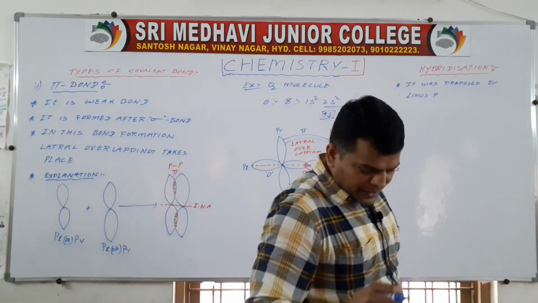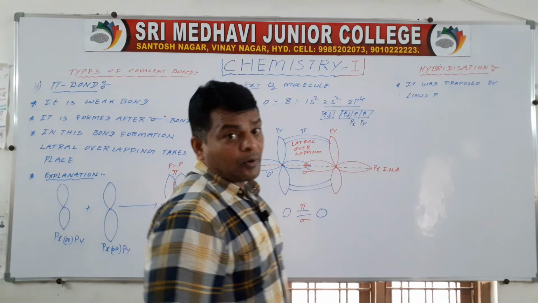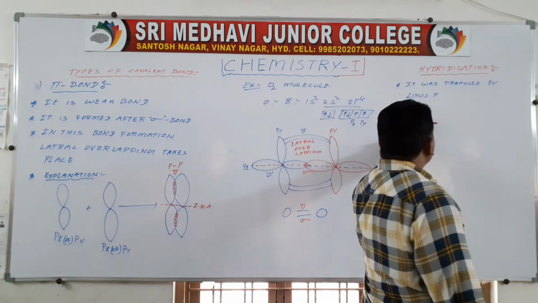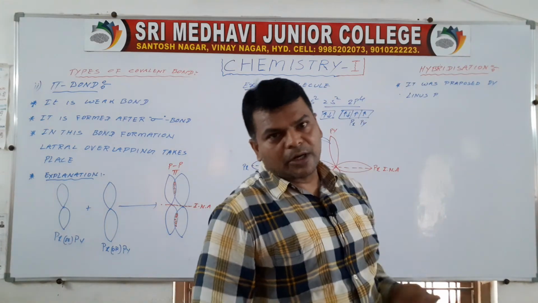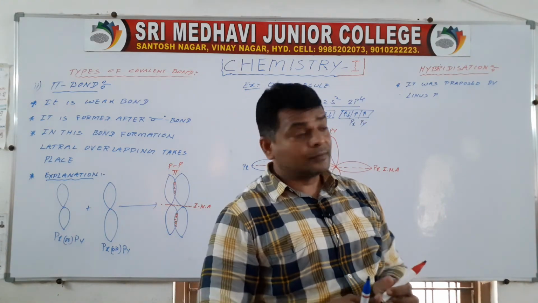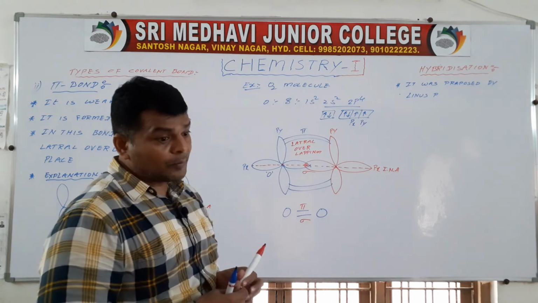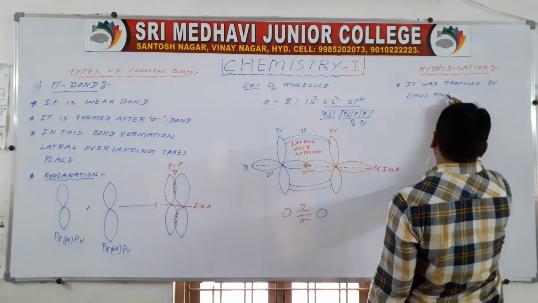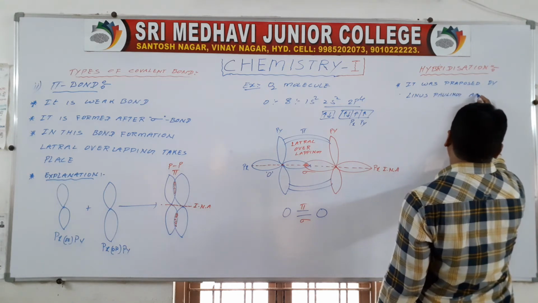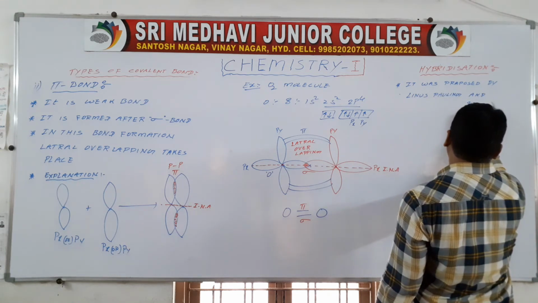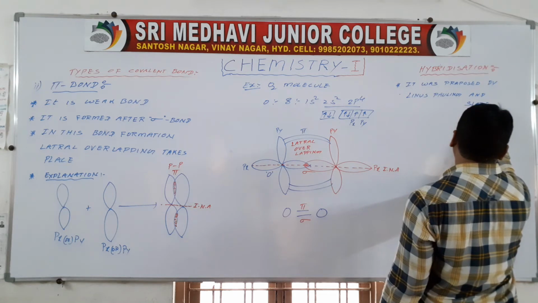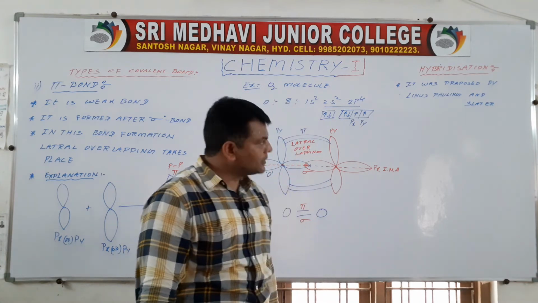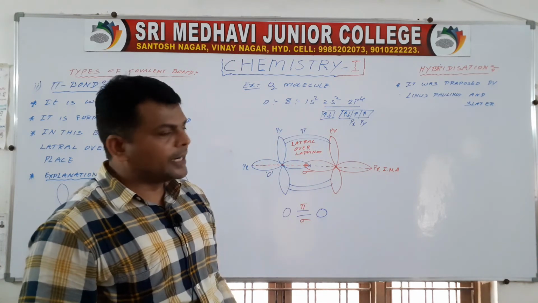We already discussed valence bond theory, which was proposed by Heitler and London, and hybridization was proposed by Pauling and Slater.